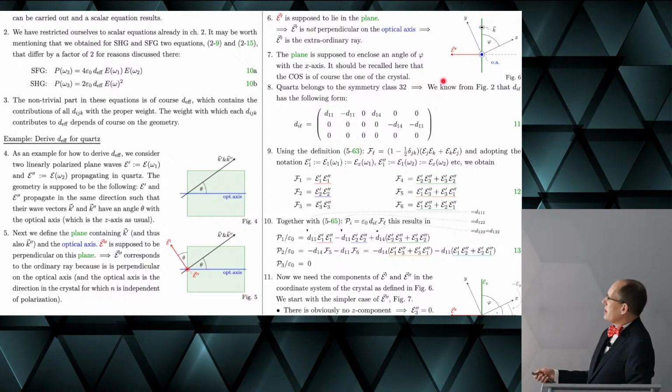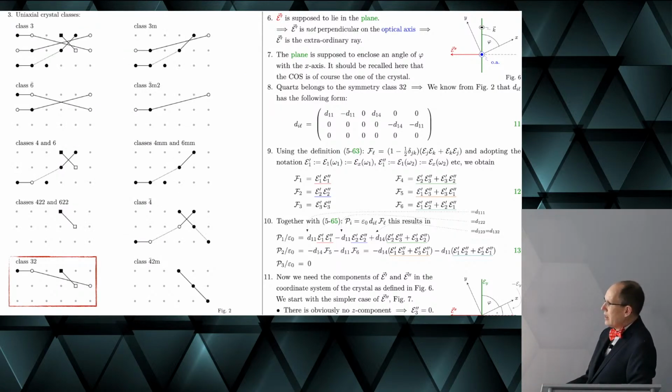So we want to use symmetry. Class 23: quartz belongs to symmetry class 23, and we know that these are the components that are non-zero, right? And you see this reflected here. So this one is d11, and this one is the negative of that.